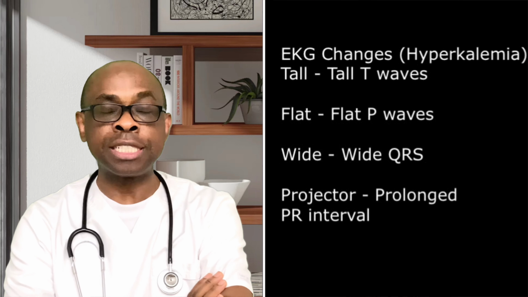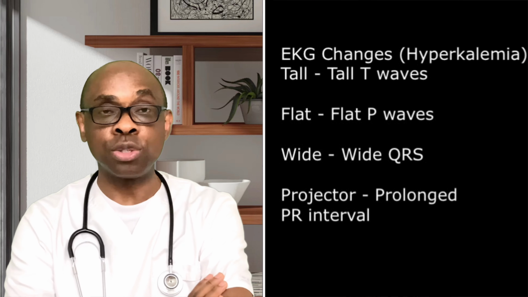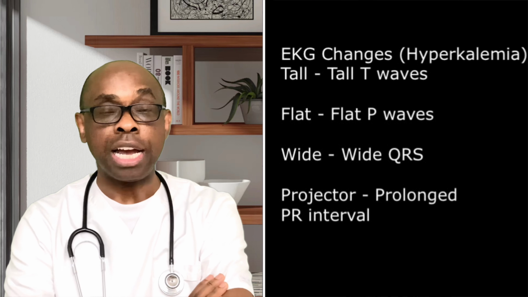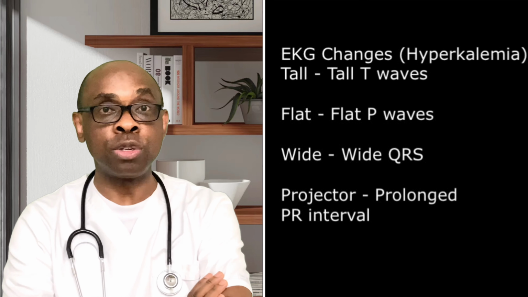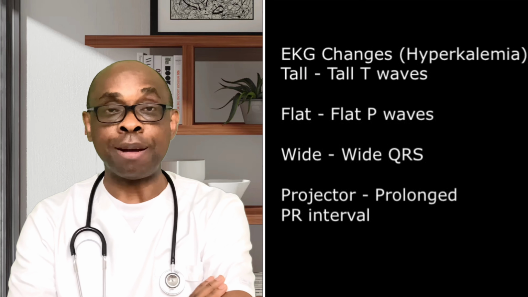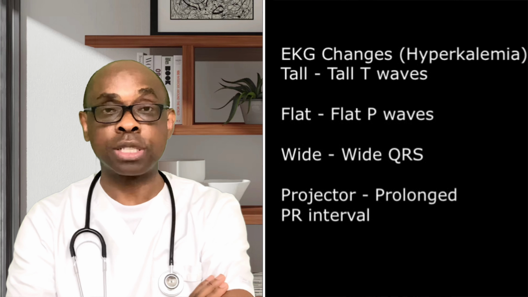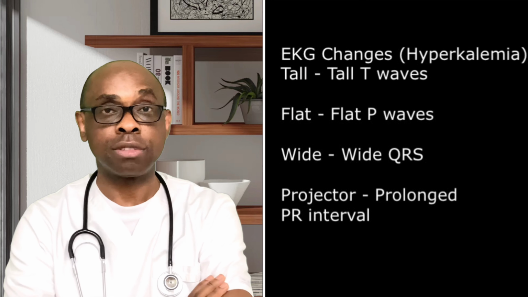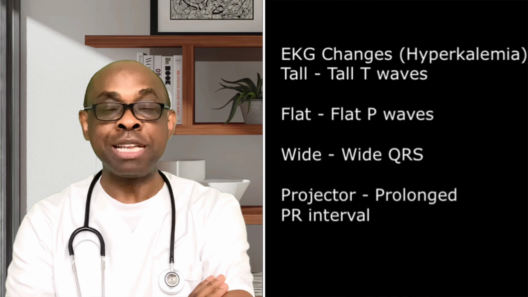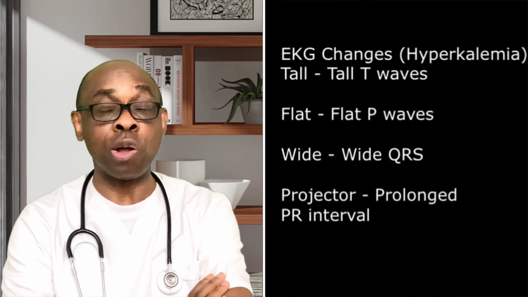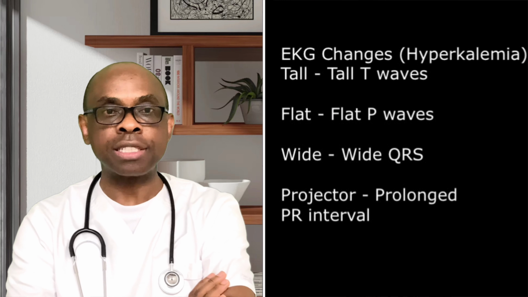What are some of the EKG changes you are going to see with hyperkalemia? You start with tall. You are going to see tall T waves. They call it peaked. And apart from that, the flat one, you are going to see flat P waves. And you are going to notice that the QRS is so wide in hyperkalemia. Apart from that, you're going to see the PR is going to be prolonged. These are some of the things that you are going to see with hyperkalemia.